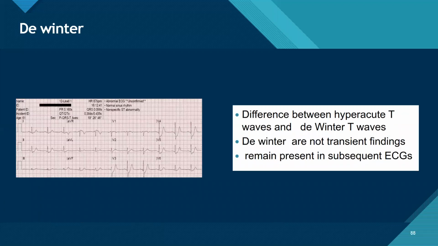Coming to the De Winter sign, you can observe that there is ST depression with tall T waves. But the difference between hyperacute T waves and De Winter is that De Winter signs are not transient and they remain in subsequent ECGs. This is also again a marker of proximal LAD occlusion.